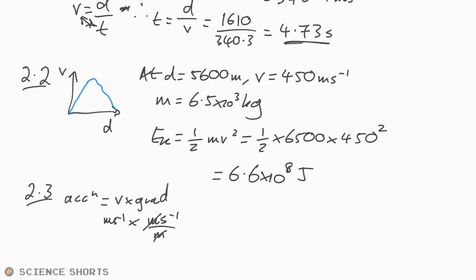And yes, those meters cancel, and so that does actually give us meters per second squared. I was wrong. Okay, so we're told that the power at maximum acceleration is, well, let's say 640 megawatts. And so that is 6.4 times 10 to the, it would be 6, but now there's 2 more, so times 10 to the 8 watts.